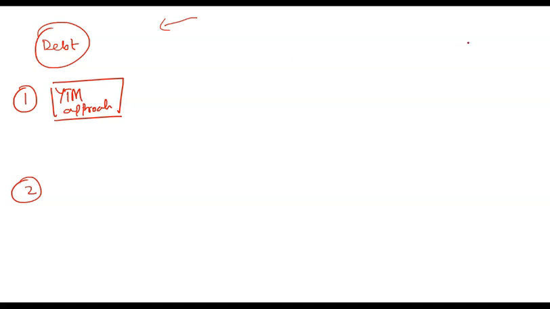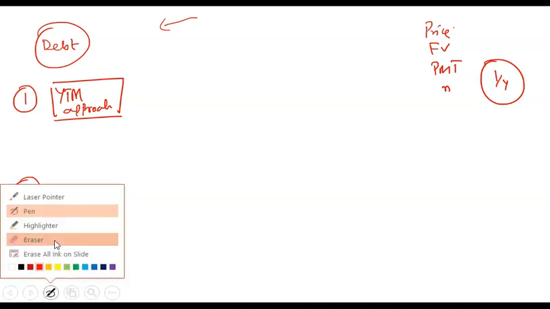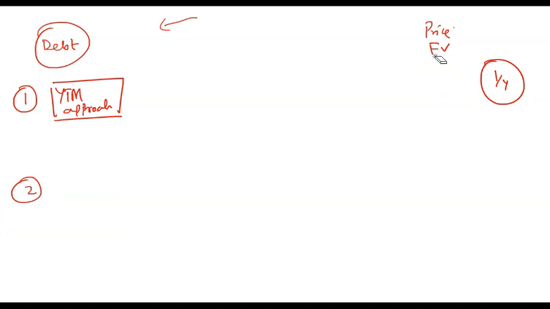How do you calculate yield? You already know it. If you know the price, the future value, the coupon payment and the number of periods, you can calculate the yield. Yield is that rate at which price will equal the present value of all future cash flows, or it is a kind of IRR. So that is yield, and you can take that yield as the cost of debt.